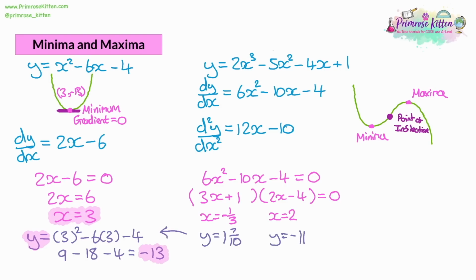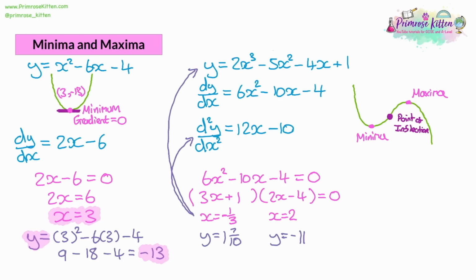Because I've just drawn that diagram at random. It could be rotated the other way around, for example. The maxima could be first, then the minima. So how do we know which one's which? Well, as well as substituting our values for x into the original equation to get the values for y, we are also going to substitute the values for x into the second derivative. The second derivative is going to give us an idea of if these are maxima or minima. The second derivative gives the rate of change of the gradient.